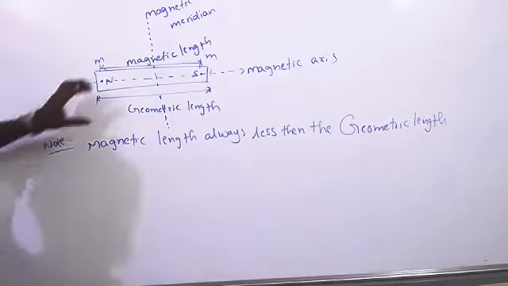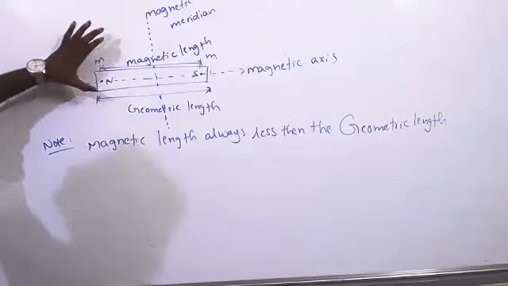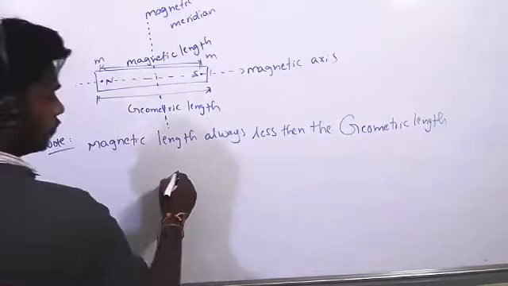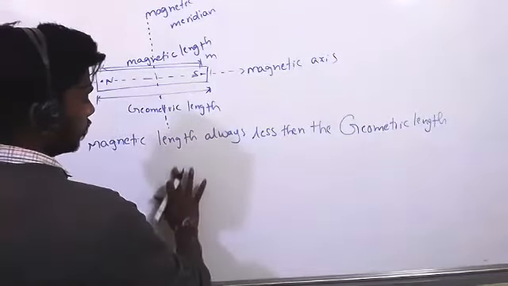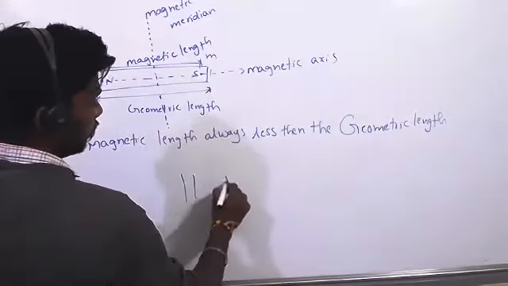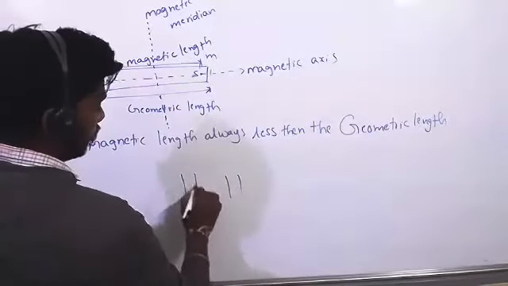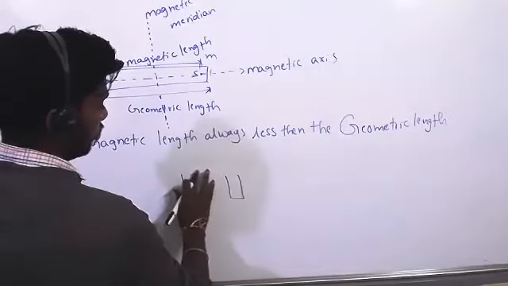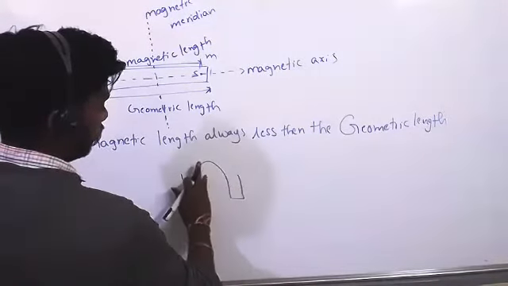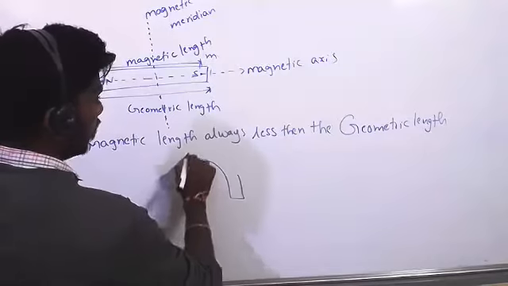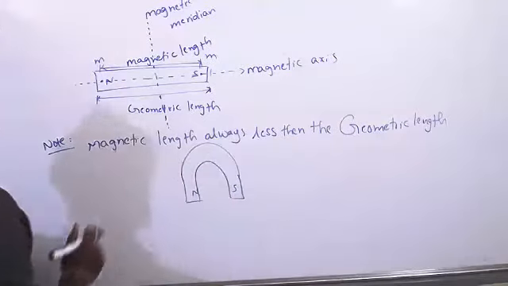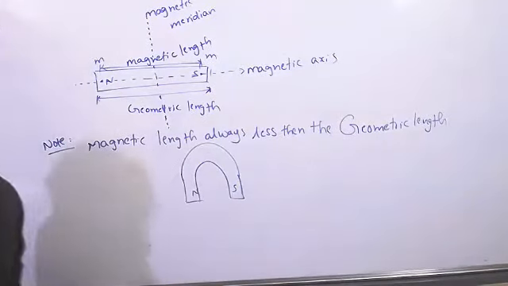This is small information about the magnet. When you take a bar magnet, this type of things will be there. And if I take a horseshoe magnet, can you say which magnet has more power?